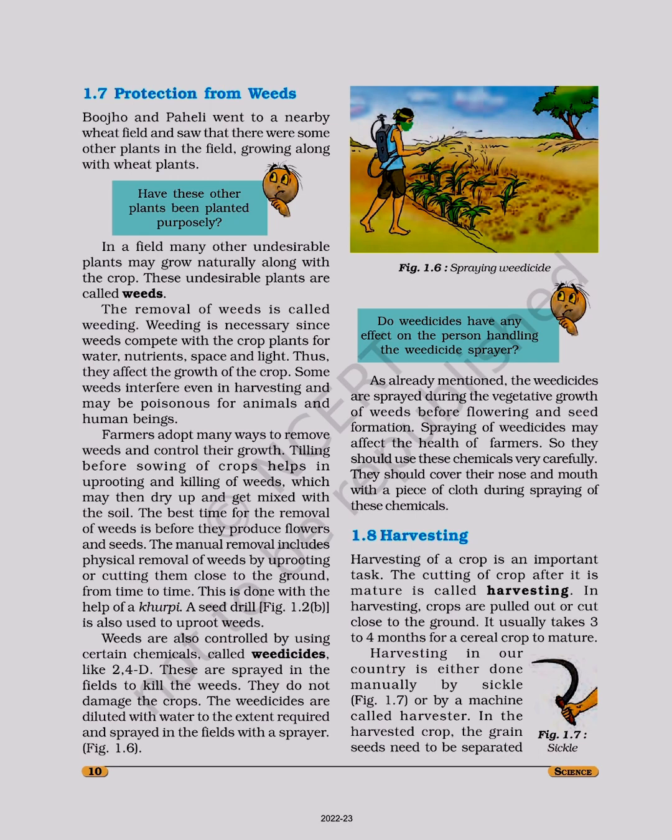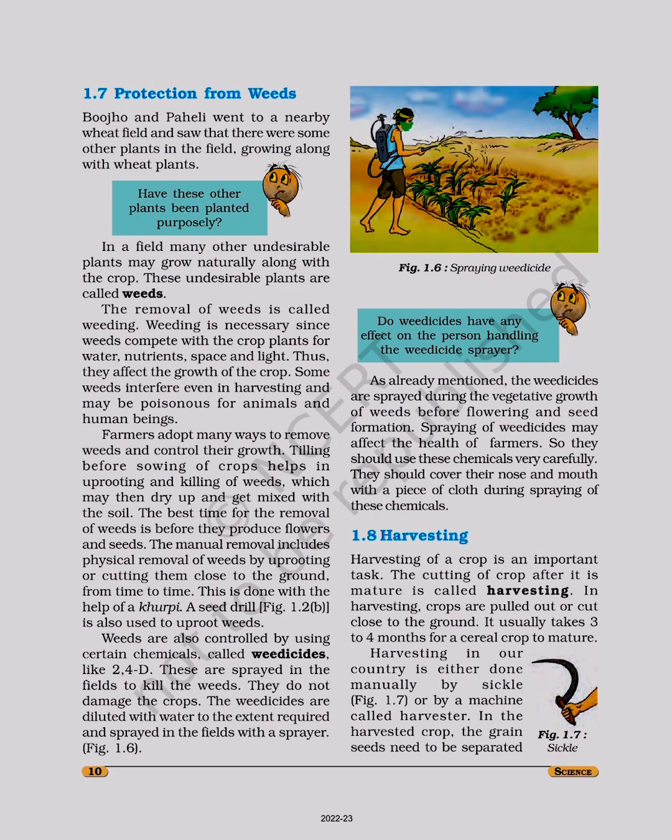1.8 Harvesting. Harvesting of a crop is an important task. The cutting of crop after it is mature is called harvesting. In harvesting, crops are pulled out or cut close to the ground. It usually takes 3 to 4 months for a cereal crop to mature. Harvesting in our country is either done manually by sickle, figure 1.7, or by a machine called harvester.